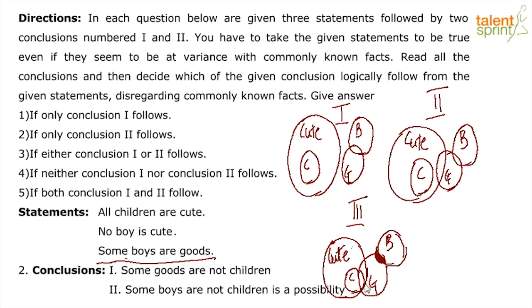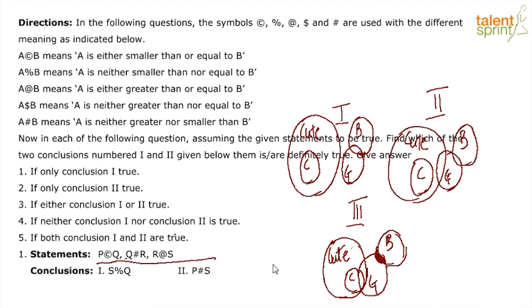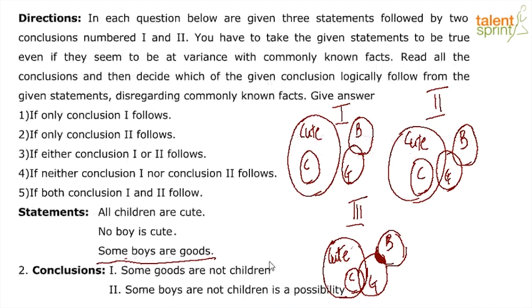But in the third case, there is a clear overlapping happening between goods and children, and we know that some goods are actually children from this situation. Therefore, we can conclude that this conclusion here does not follow because some goods are actually children. Therefore, conclusion 1 does not follow.